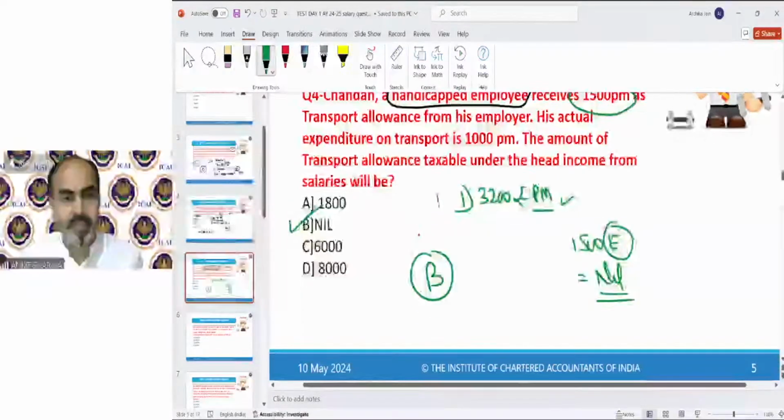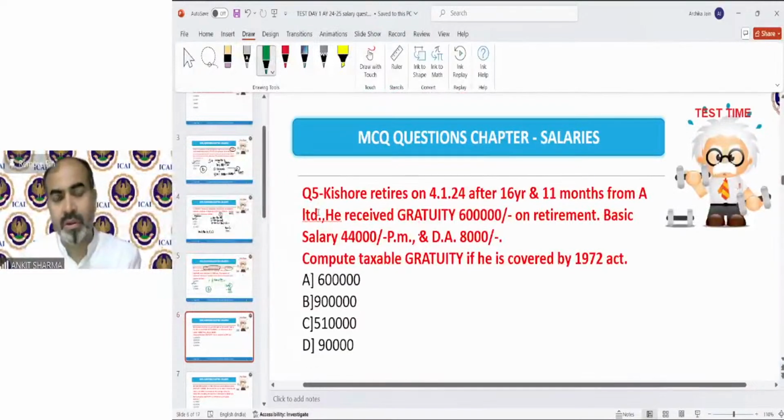Next. Now this is for gratuity. Those were the allowances provisions. Now we are moving on to our gratuity provision. It says Kishore retires on 4th January 2024 after 16 years.